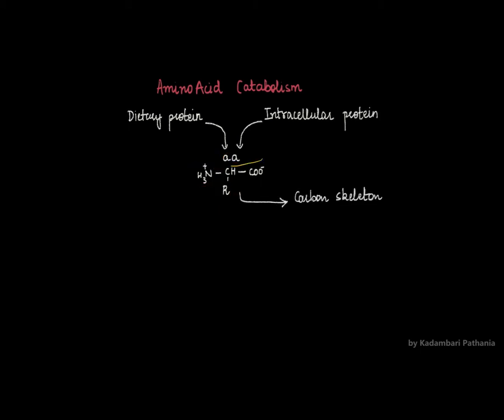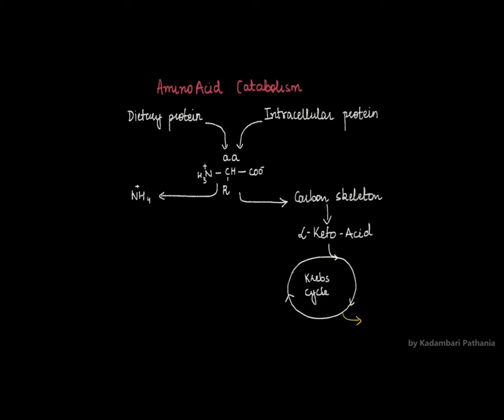The carbon skeleton will be converted into alpha keto acid, and this alpha keto acid enters the Krebs cycle, and we all know that the products of Krebs cycle will be used for production of ATP, or it can be used for production of different intermediates.